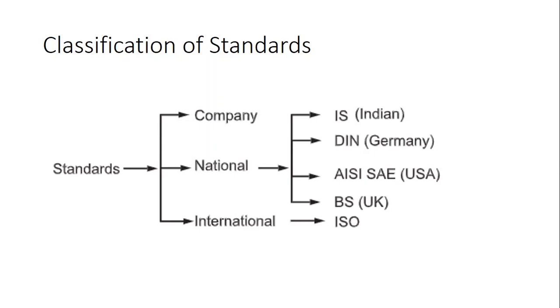Let me give an example. Suppose Food Safety and Standards Authority of India. You would have heard of FSSAI, Food Safety and Standards Authority of India, established under food safety control standards related to food safety and food quality in India.